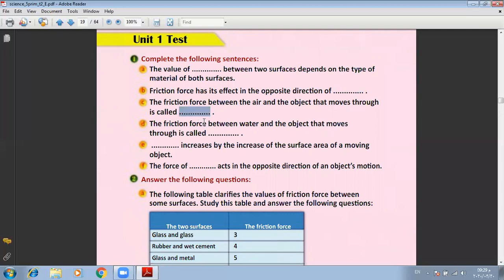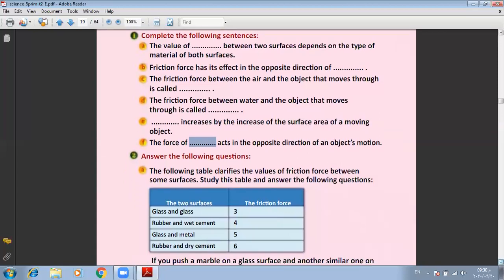Number D, the friction force between water and the objects that move through it is called water resistance. The answer will be water resistance. Number E, friction force increases by the increase of the surface area of a moving object. The answer, friction force. Number F, the force of friction acts in the opposite direction of the object's motion. Friction force again. The answer, the friction force.